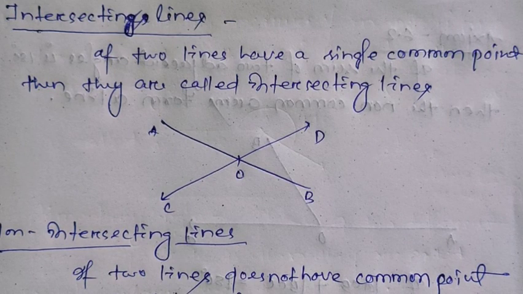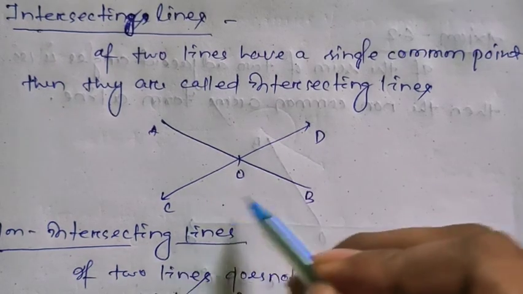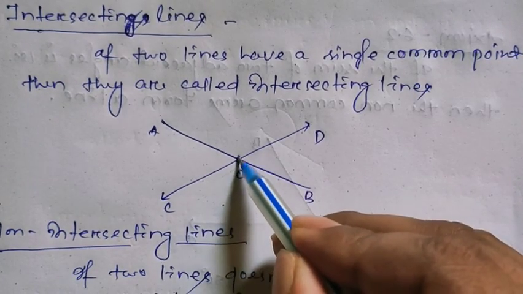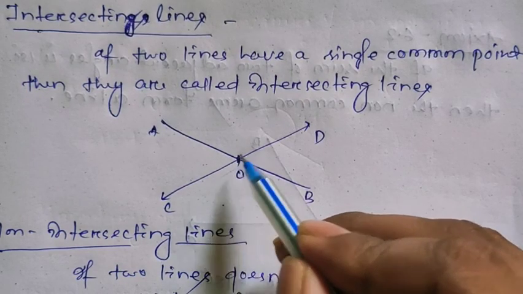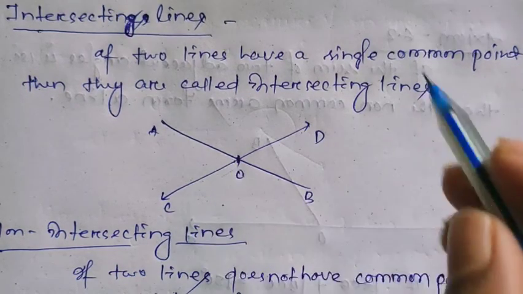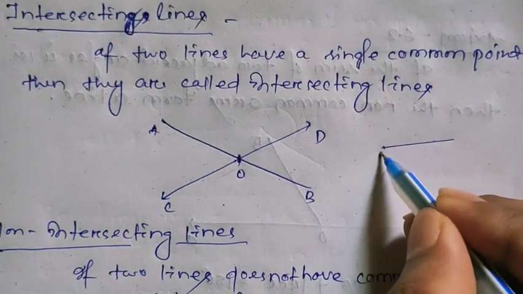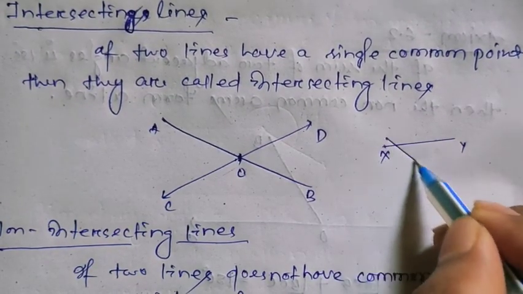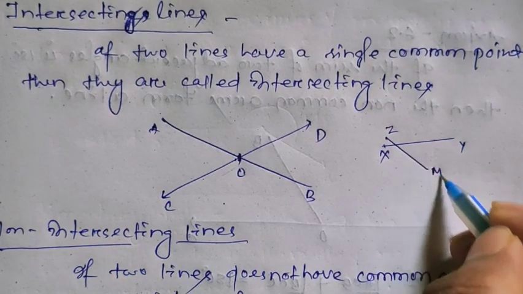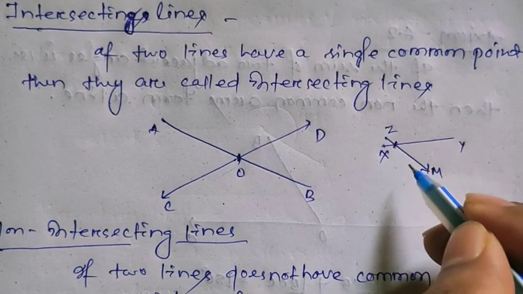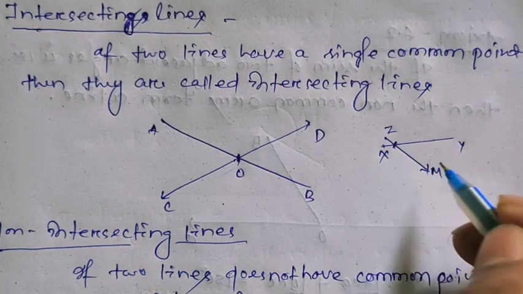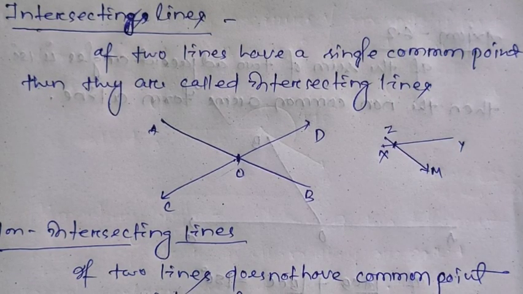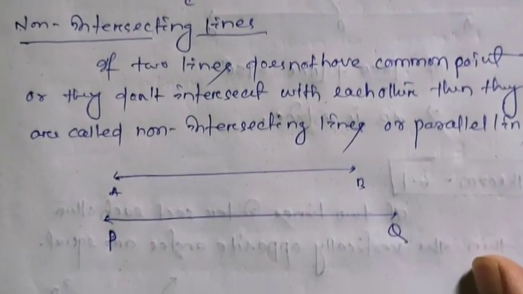So the next definition is for intersecting lines. If two lines have a single common point, then they are called intersecting lines. That means if AB and CD have a common point O, then they are called intersecting lines. Let us take an example here: XY and ZM is another line. They have a common point over here, so I can say that XY and ZM intersect with each other. Understand? Let's go to what are non-intersecting lines.